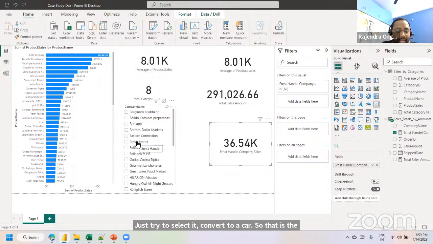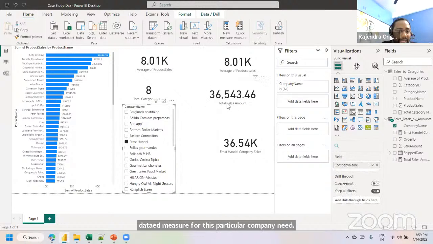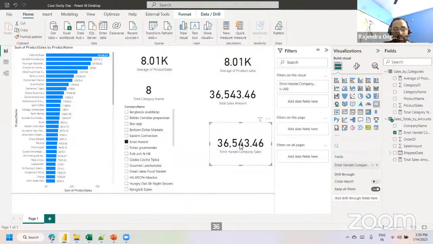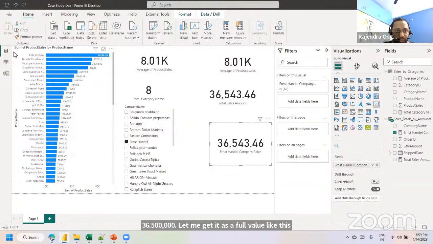So see this, if you select this Ernest and Handel, we can see the total sales value 36,543.46, and this is the same value, 36.54K, thousands. Let me get it as a full value like this. Same, I'm using the format painter, 36,546. And here, this is the dedicated company name, that is Ernest and Handel sales. So in this way, we can make use of the calculate function with this explicit new measure concept.